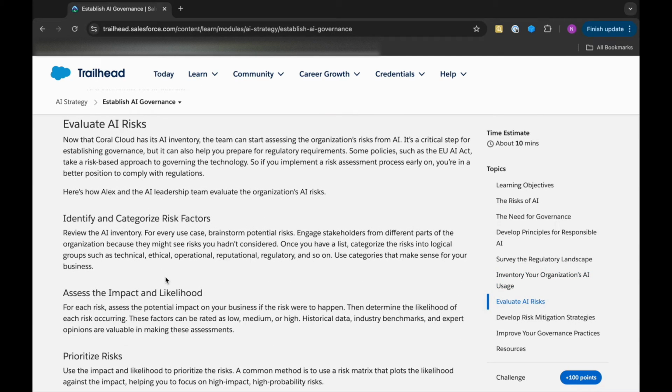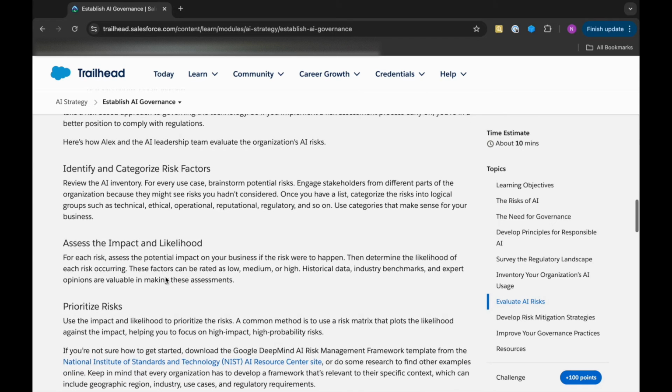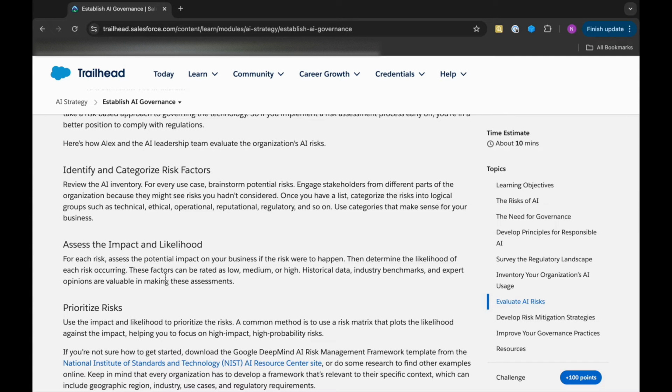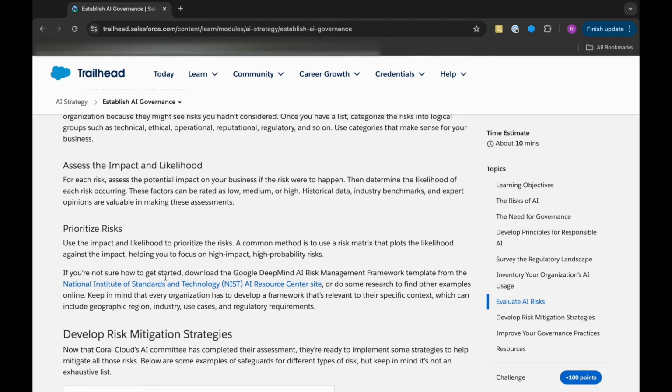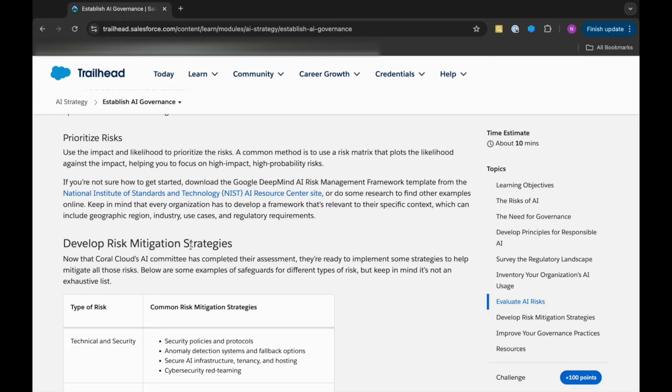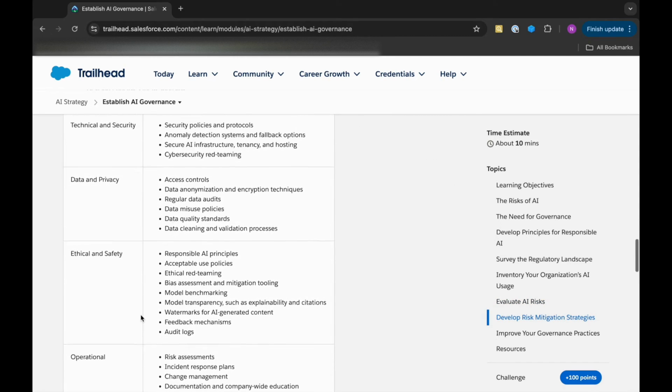We need to identify and categorize the risk factors, assess the impact and their likelihood, that is, how much possibility there is that this particular risk can happen, and prioritize risks, that is, which is the high priority one that we need to focus on. Then we need to think about developing risk mitigation strategies, that is, how we can fix those risks or how we can avoid them.